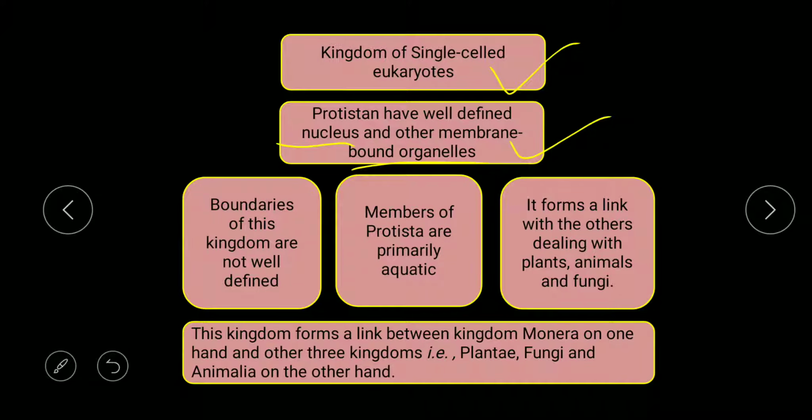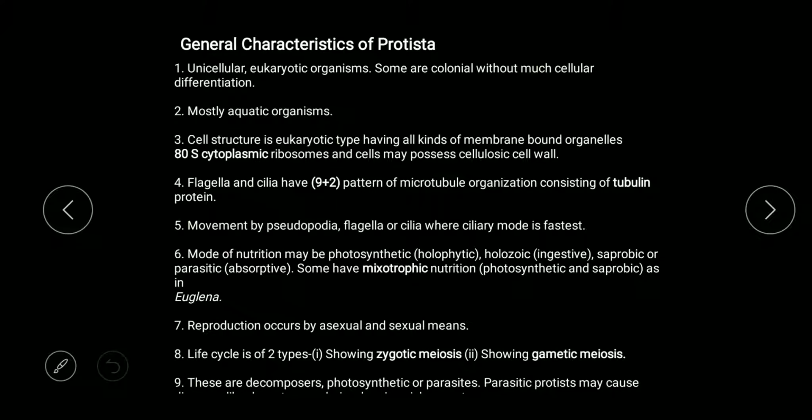They exist like a link between kingdom Monera on one side and the other three kingdoms, that is Plantae, fungi and Animalia, on the other hand. So the boundaries of this kingdom are not well defined. Members of Protista are primarily aquatic and they form a link with the plants, fungi and animals.